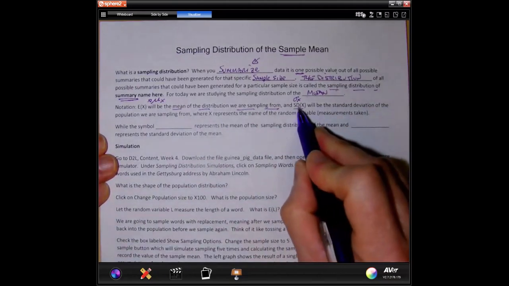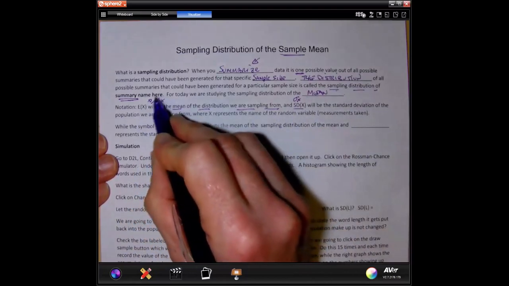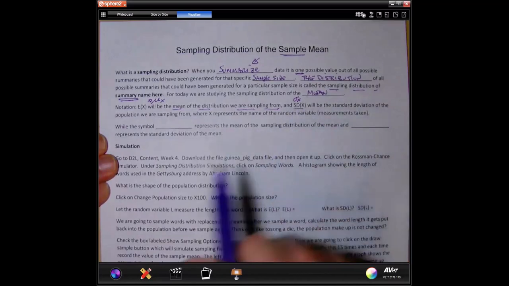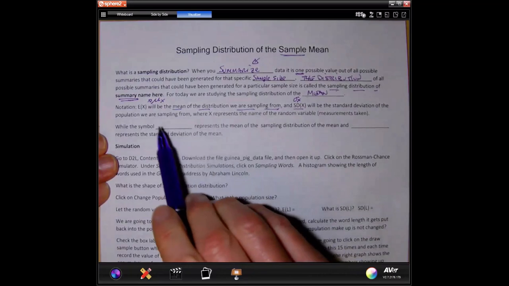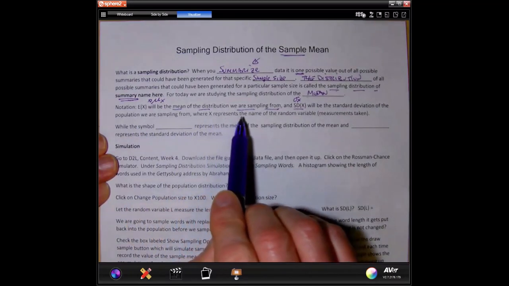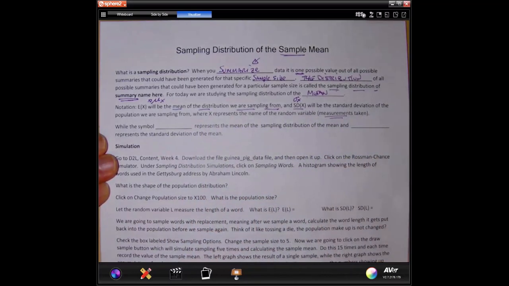So this is function notation. It is standard. It is commonly used. This is also commonly used, but when we're talking about sampling distributions, we use this symbol a lot more. Okay. And again, as I mentioned, we're sampling from a distribution where x represents the name of the random variable, the measurements, whatever you like, just like in algebra, you had a variable name.